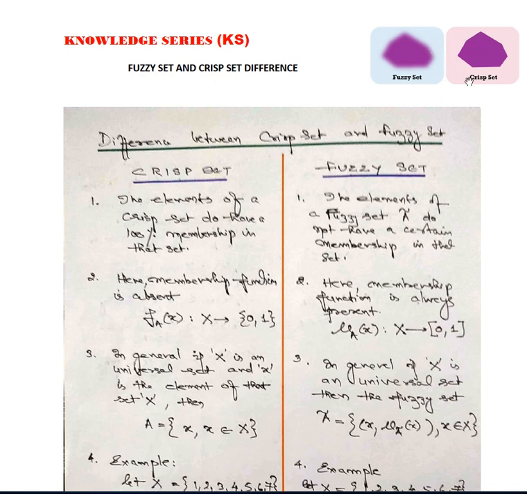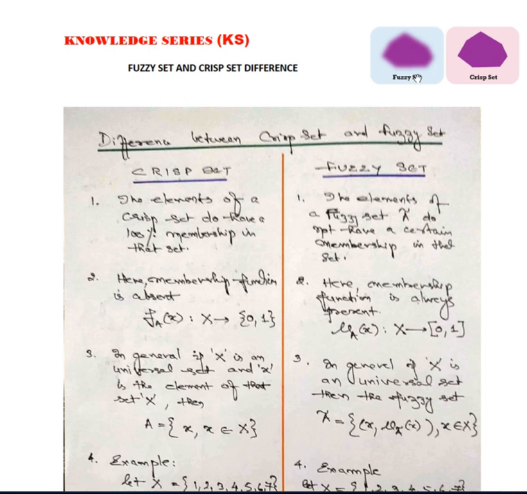So if you see these two figures, fuzzy set as well as crisp set, they are part of distinct set theory concepts, where the fuzzy set is implemented using infinite valued logic, and the crisp set is defined in terms of a range between the two sets of a logical or bi-valued logic.